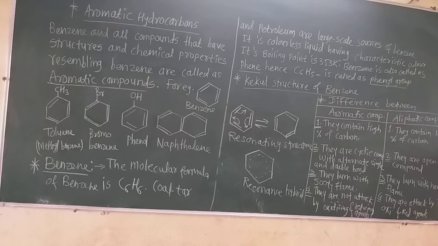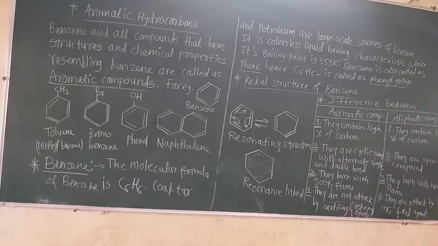Now let us see about the stability of benzene. Benzene is very stable, because there are resonating structures in benzene, and breaking of these molecules is resisted because of the alternate single and double bonds. So the reactivity of benzene towards addition reactions is very low, but it gives substitution reactions. Now let us see the next topic, the overlap of the p orbitals in benzene.